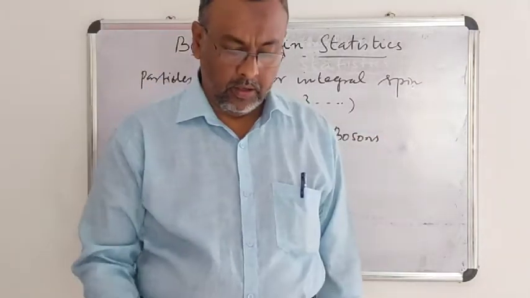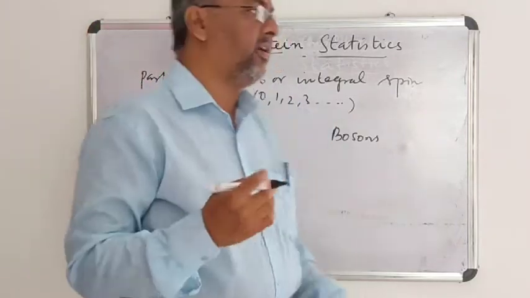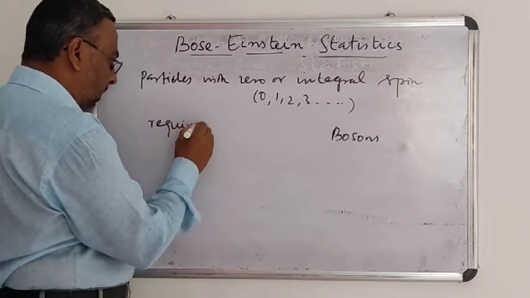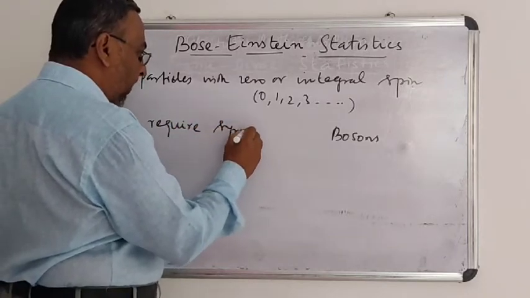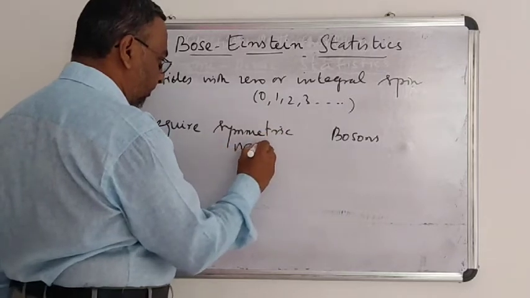And they require an overall symmetric wave function.